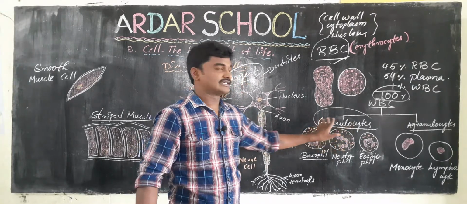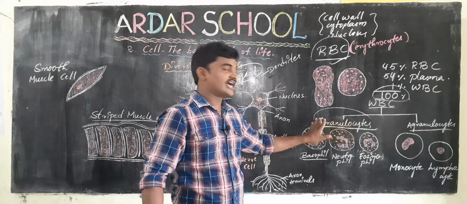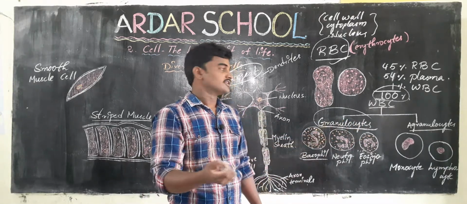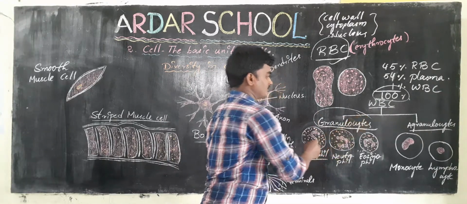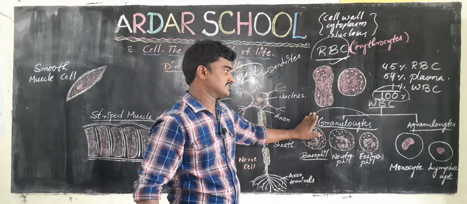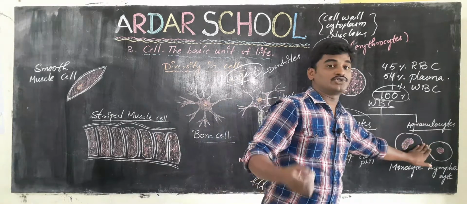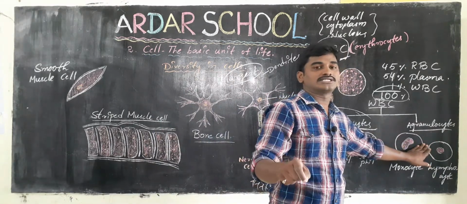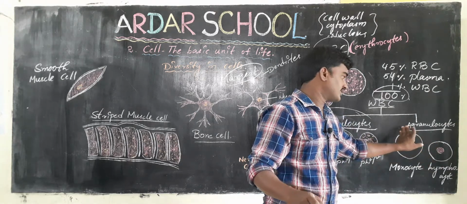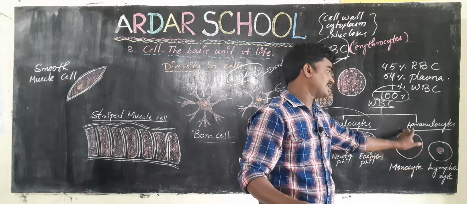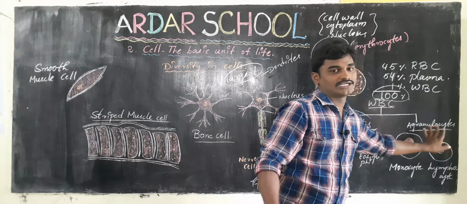That is why we call these cells granulocytes. The cells that do not contain granular cytoplasm we call agranulocytes.